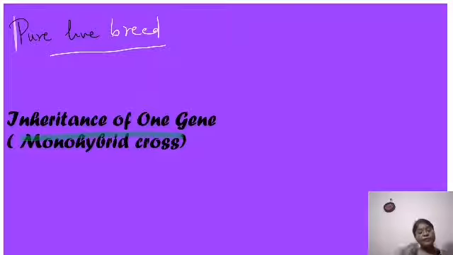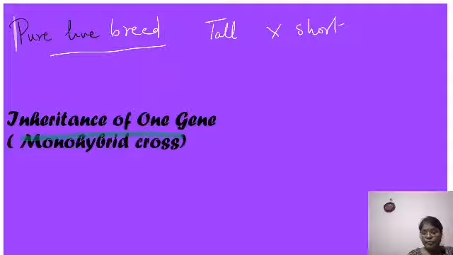Like he self-fertilized tall plants for many generations, so now he is very sure that this plant is going to give a tall plant. Similarly, he self-fertilized the short plant for many generations, and he is very sure that it is going to give a short plant. So he took pure line breed plants, a tall pea plant and a short plant. And they were pure line breed, remember. And this is your parental generation.